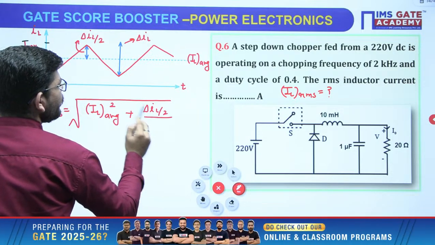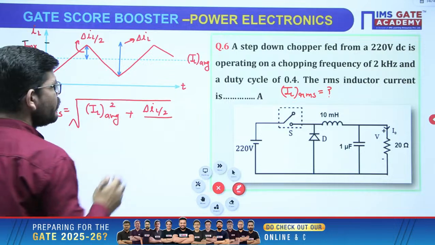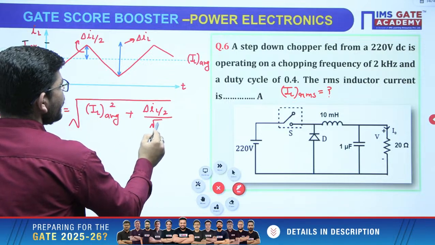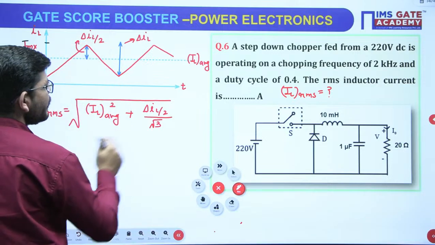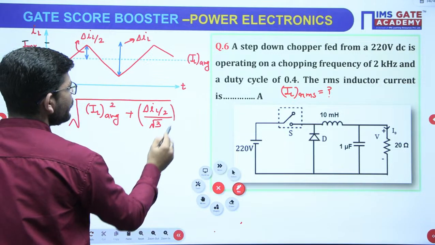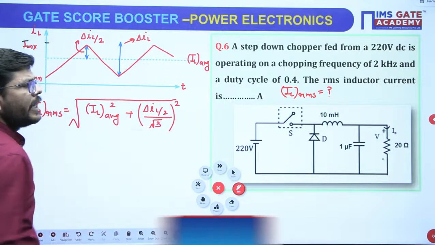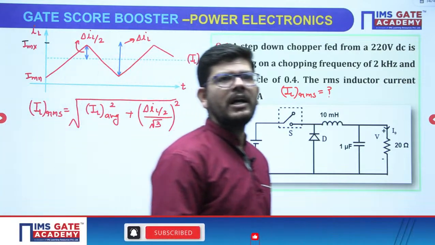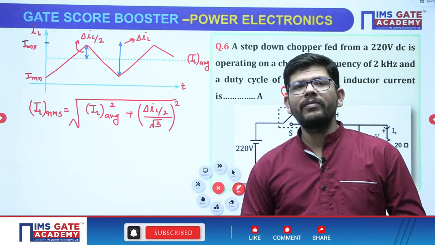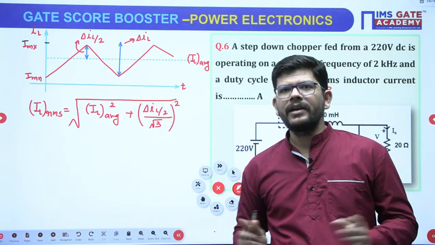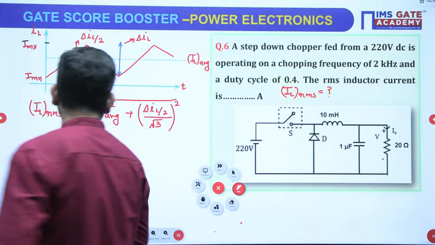For a triangular waveform the RMS value is amplitude by root 3. So above the base, it is delta IL by 2 by root 3, squared. This is the formula for the RMS value of this kind of waveform.